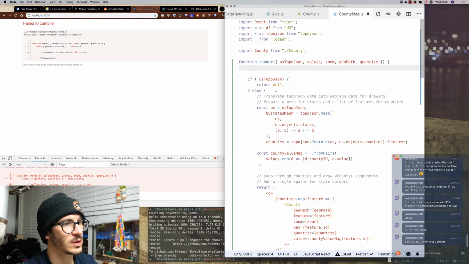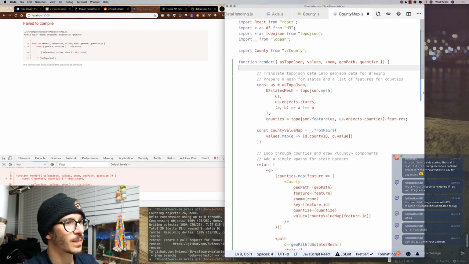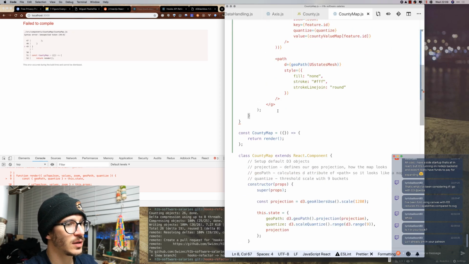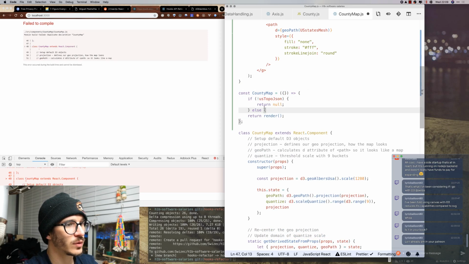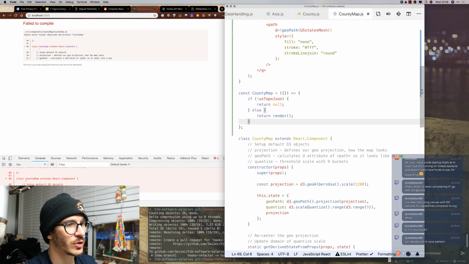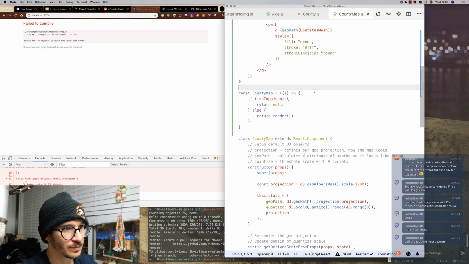We do this, and we can in fact also take out the if thing like that to make it even cleaner. So we say if there's no topo.json, we return null, otherwise we return render, because this little function is now our county map component, which means it can do everything.